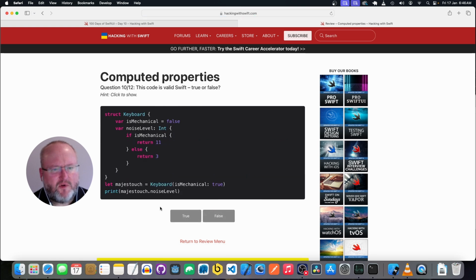I have a structure keyboard with a property is mechanical, which defaults to false, and a computed property noise level, which is an int. And if it's mechanical, it's going to return 11, otherwise it returns a 3. Yeah, that does look valid. Keyboard is mechanical is true, so that's going to return an 11.